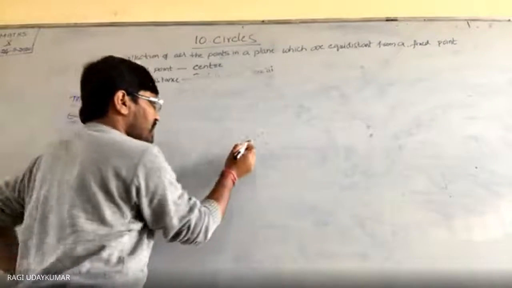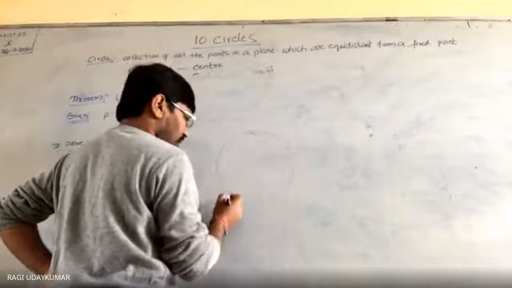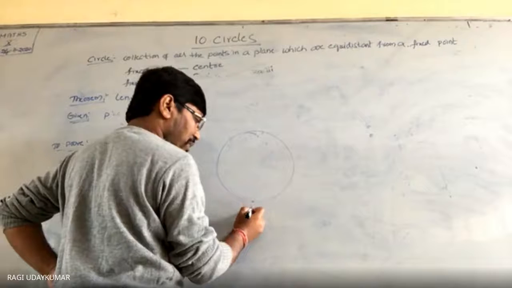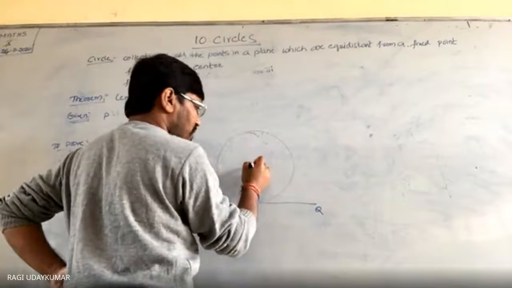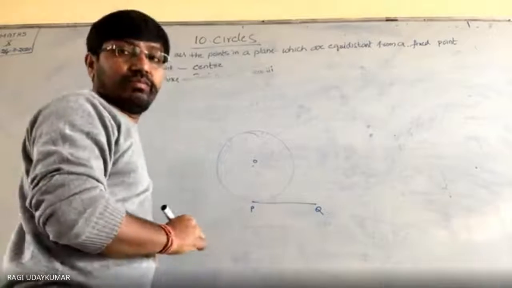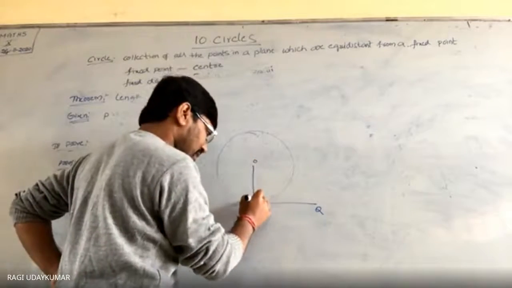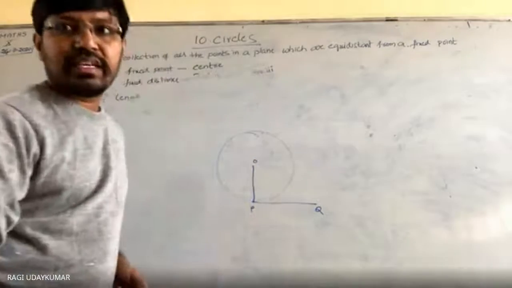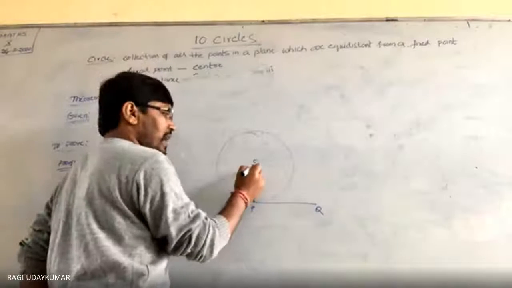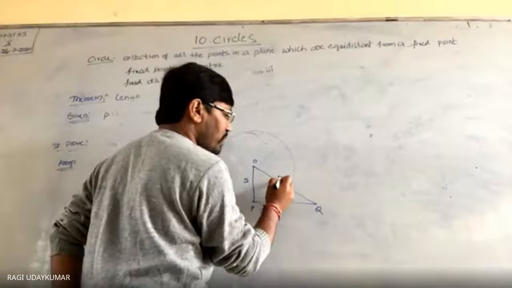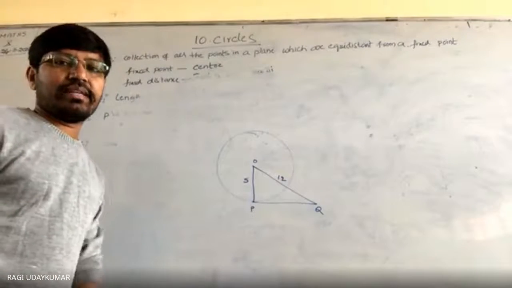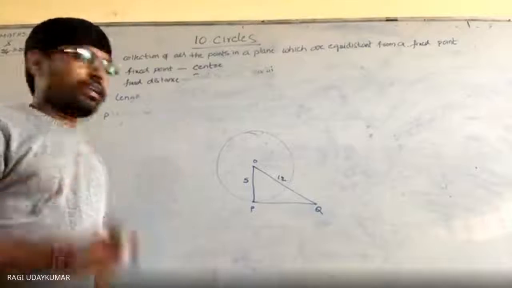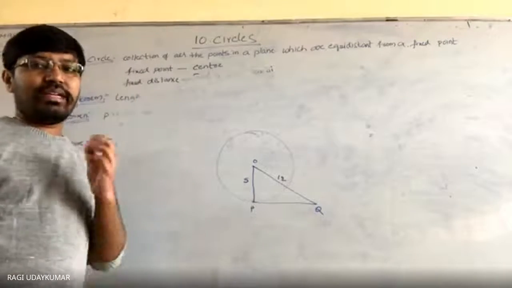Okay, so here the circle is given, PQ is a tangent and P is the point of contact, like this. Q is here and O is the center. The radius is given as 5 centimeters, and OQ is given as 12 centimeters. Most students will make a mistake: 5, 12, 13 is a Pythagorean triplet, so they write 13, but it is wrong.